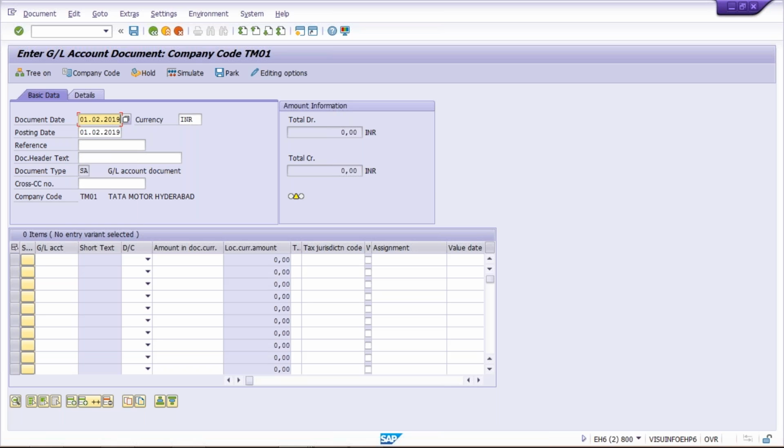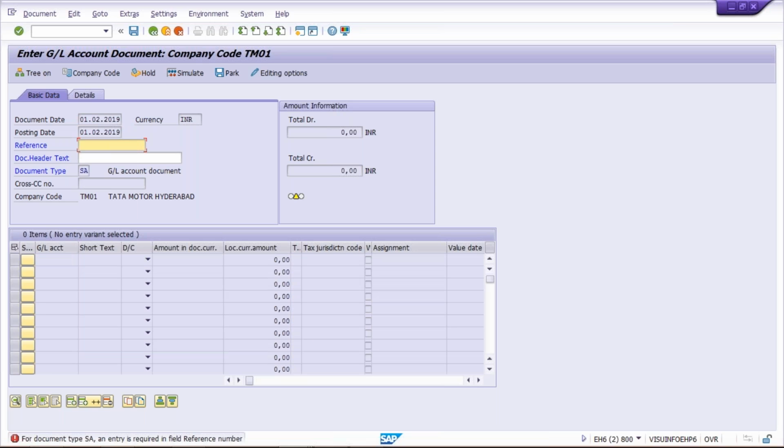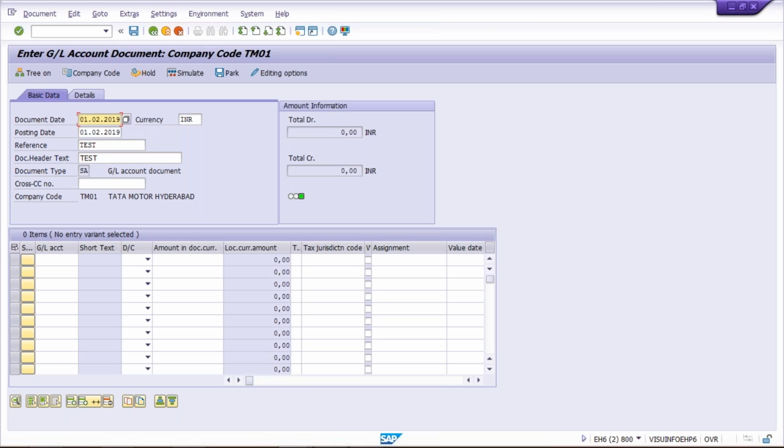Now give a date, and after that, if you press enter, look here, the system is going to throw an error. What error? Document type SA, an entry is required in reference number. So give any detail. I have given test. If you press enter, once again the system is going to throw another error: document type SA, an entry is required in field document header text. So in header text also we must enter some input. Now press enter, there won't be any error.